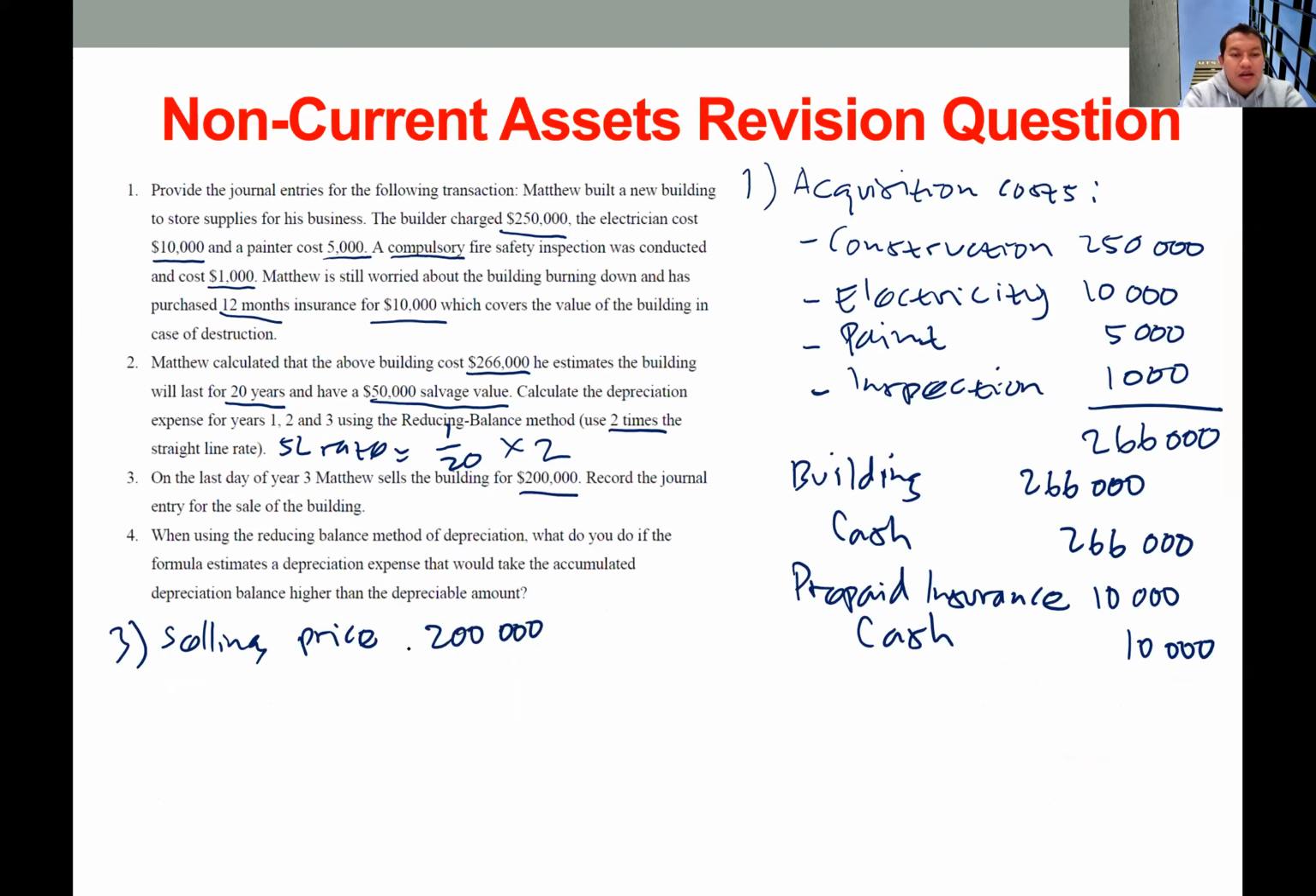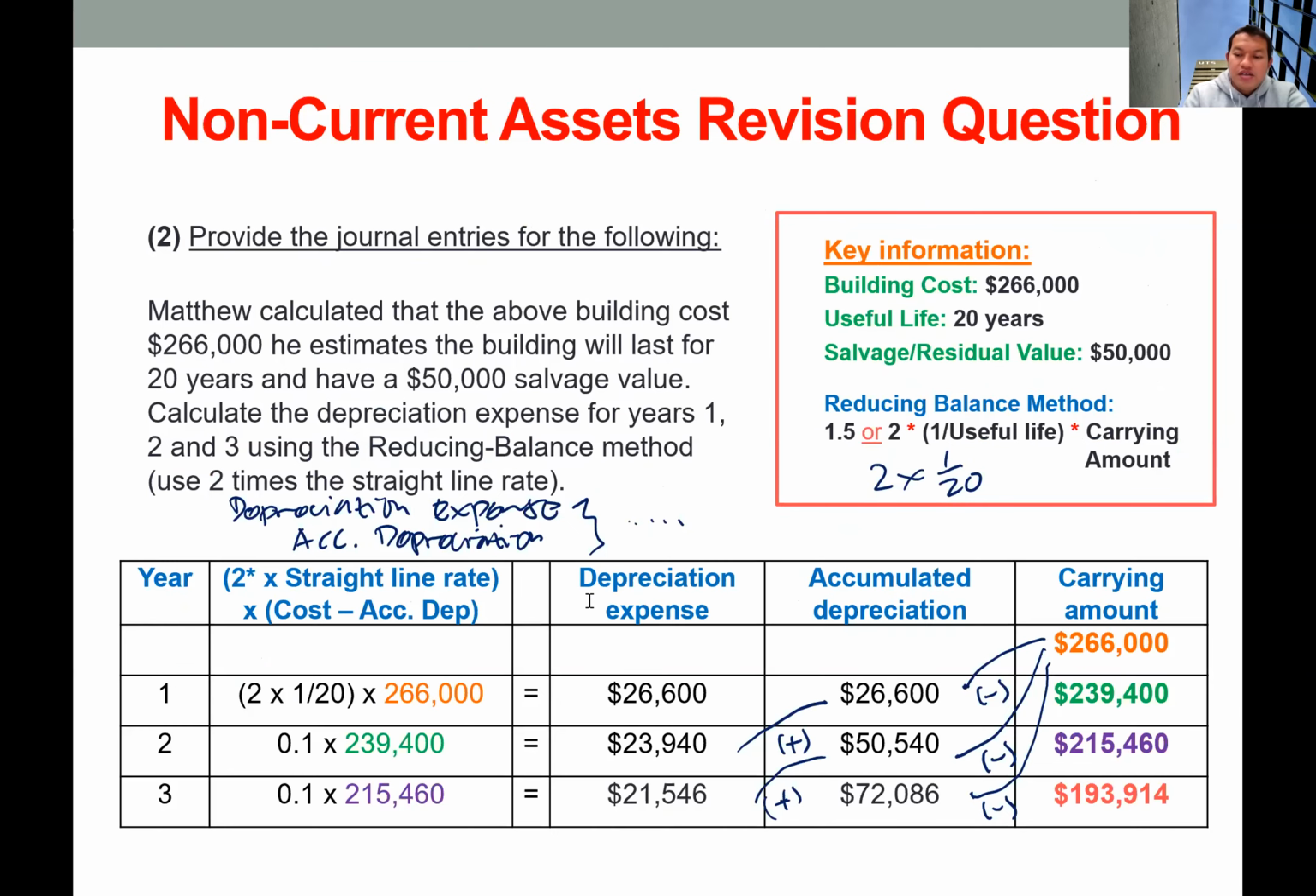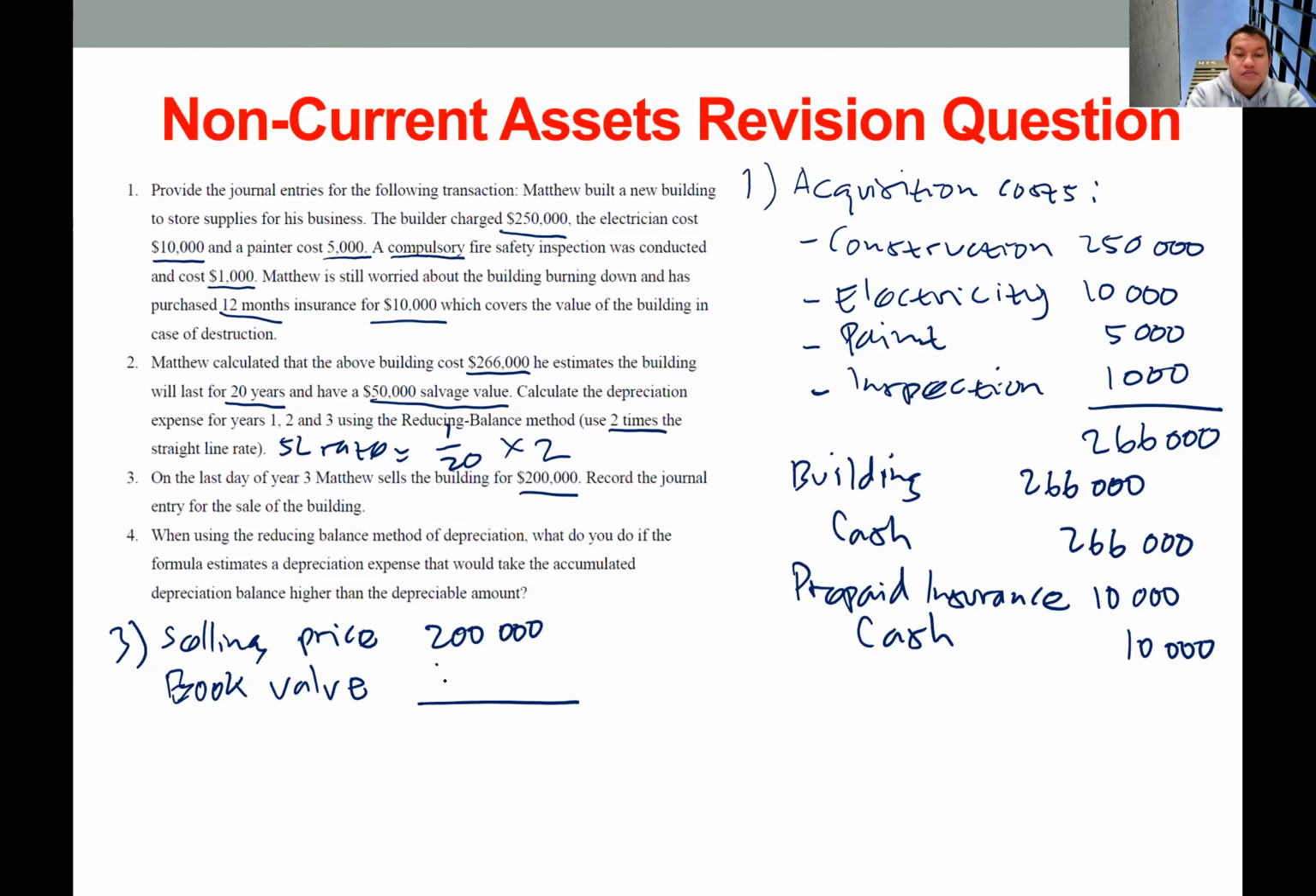Now we need to calculate the book value, or the carrying value, up to the end of year 3. I think we already calculated this in the table. So this one, 193,914. We deduct this from the selling price. You can see that the selling price is slightly higher compared to the book value. It means that we have a gain from this transaction. The gain will be 6,086.